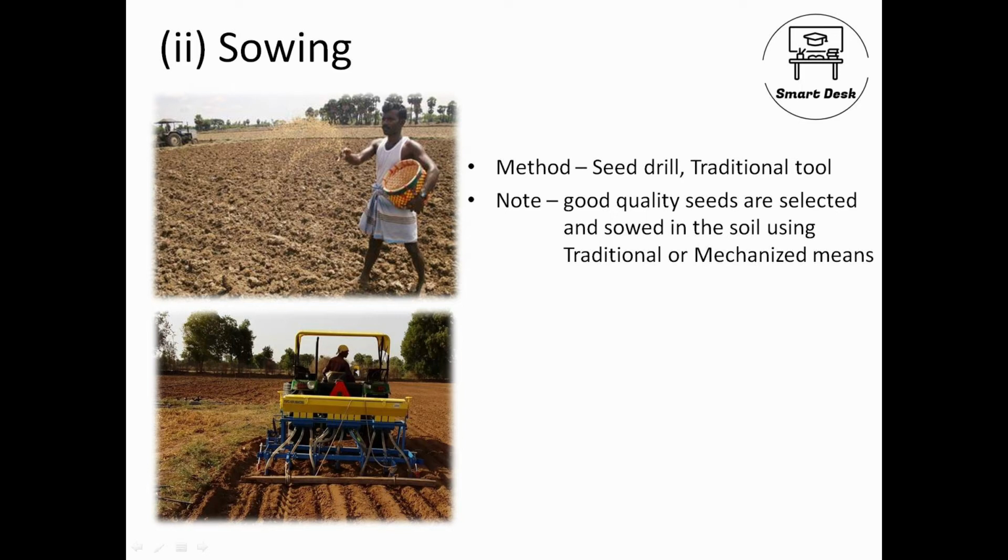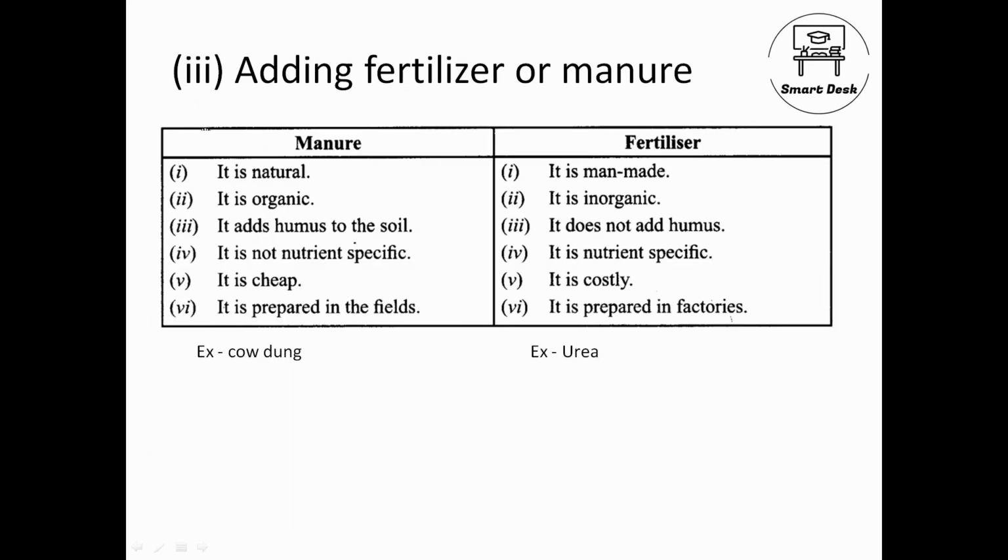In the second pic you see the seed drill attached at the back of a tractor. The seed drill puts the seeds at regular intervals, which makes the work much faster and more efficient. So the soil is prepared, you put the seeds in. Now you need to give some nutrients to the soil. Nutrients are of two types: one is manure, one is fertilizer.